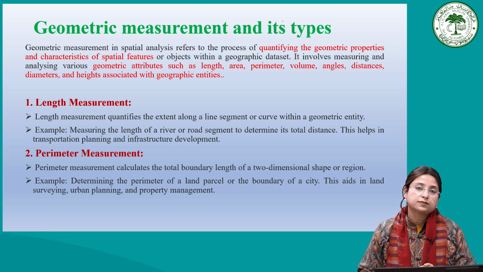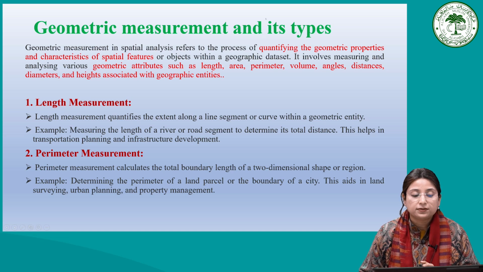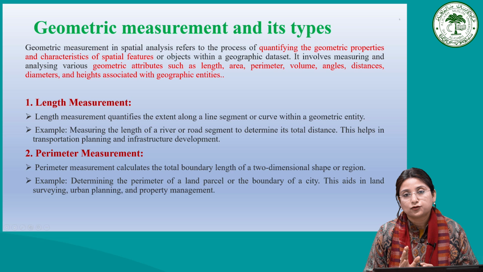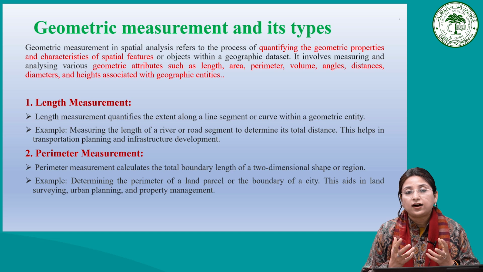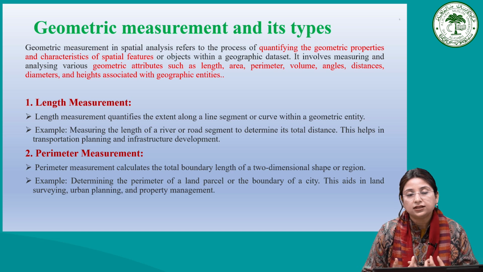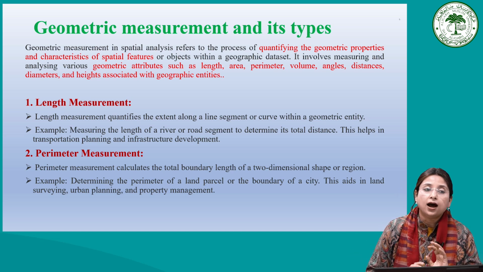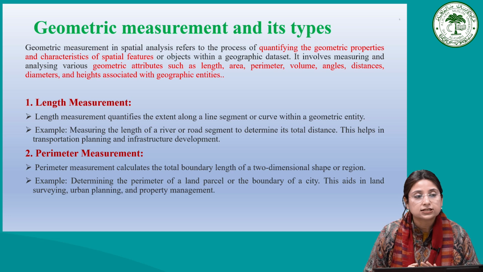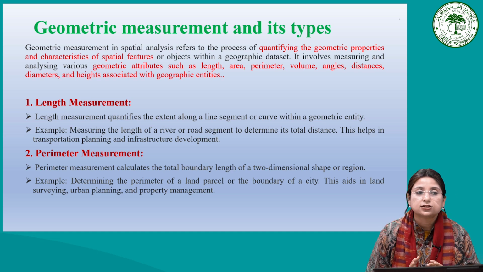Now after having the distance measurement and area measurement, the third type of measurement is geometric measurement. And again I would like to say, as the term implies, geometric. So here we are dealing with quantifying the geometric properties and characteristics of different spatial entities and objects. These geometric attributes may be in terms of the length, area, perimeter, volume, angle, distance, diameter, height associated with the geographic entities, etc. Overall, the quantification of geometric properties and characteristics is to be considered.